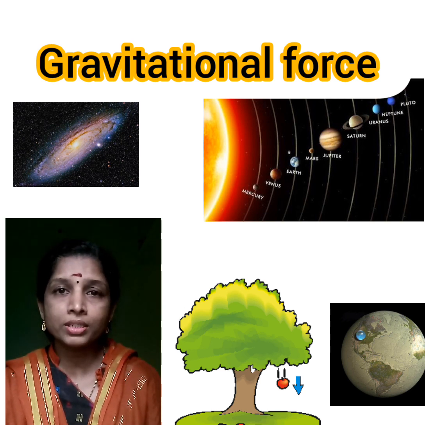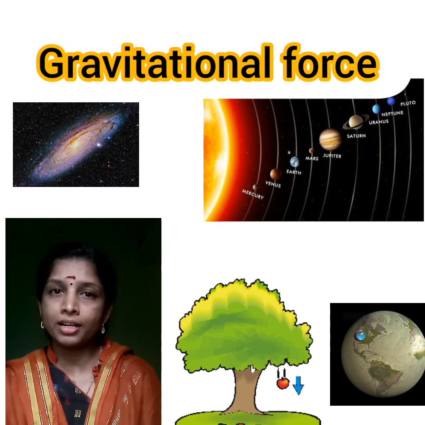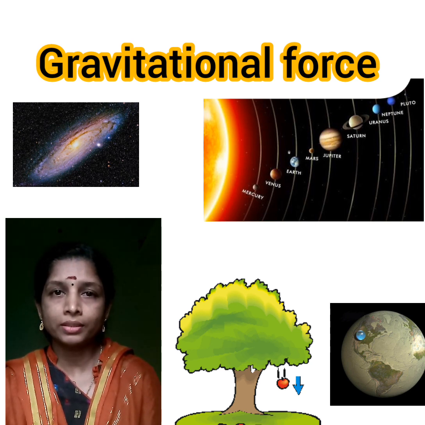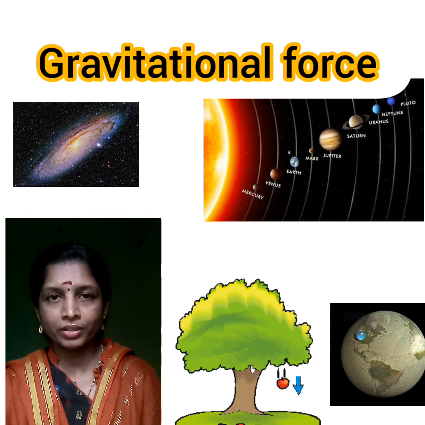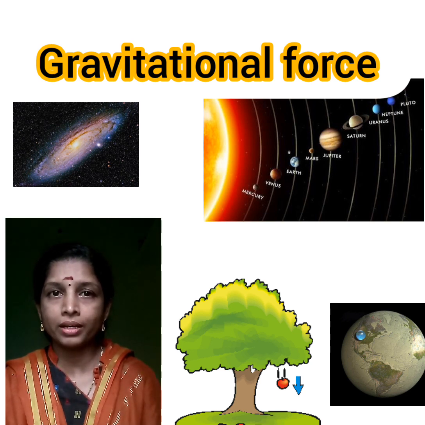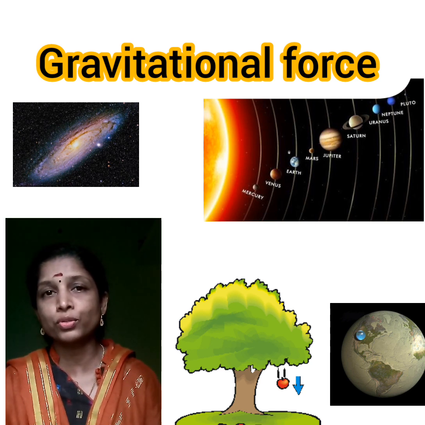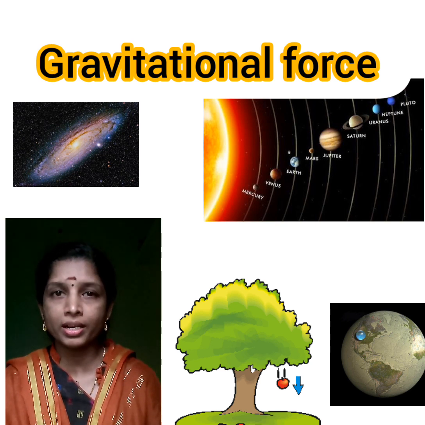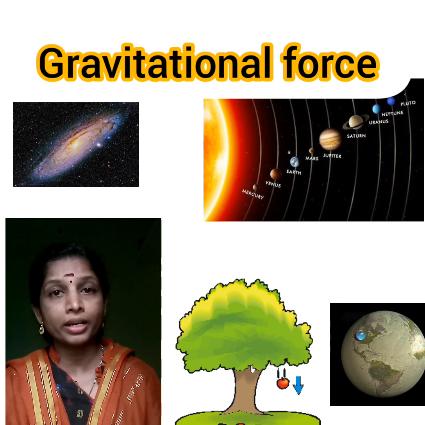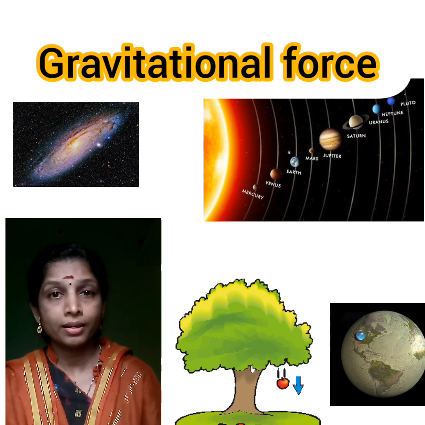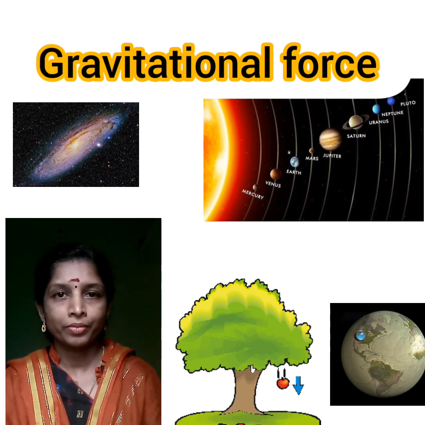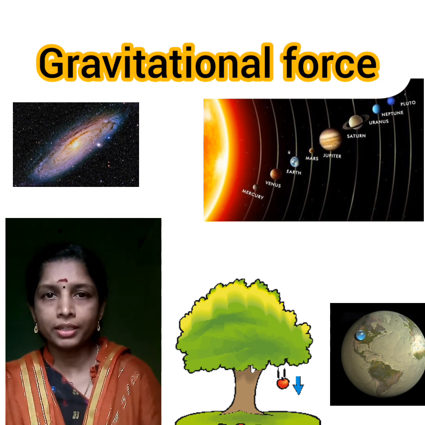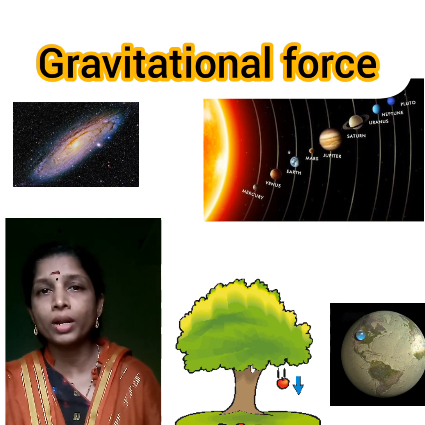We are living on the surface of Earth. Earth attracts every object towards its center, isn't it? And our mass is very less, isn't it? And the gravitational force we exert on other objects is very less compared to the gravitational force between Earth and our body. So we are firmly stuck to the Earth, isn't it? So that is why we are not colliding with each other.